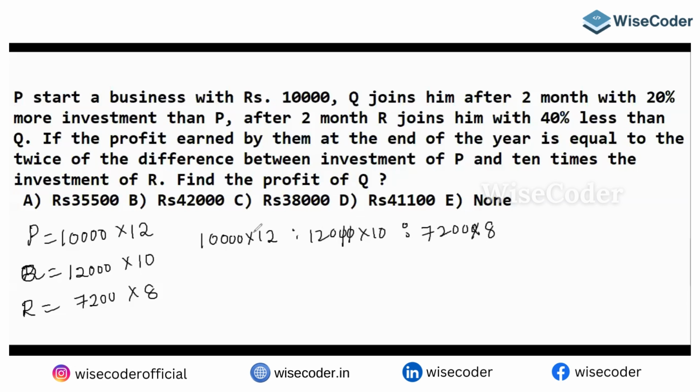The two zeros will get cancelled. 12 ones are 12, 12 tens are 120, 12 fives are 60, 12 sixes are 72.